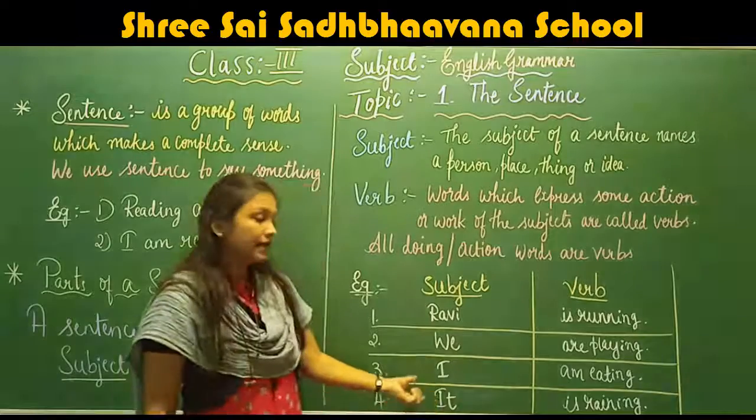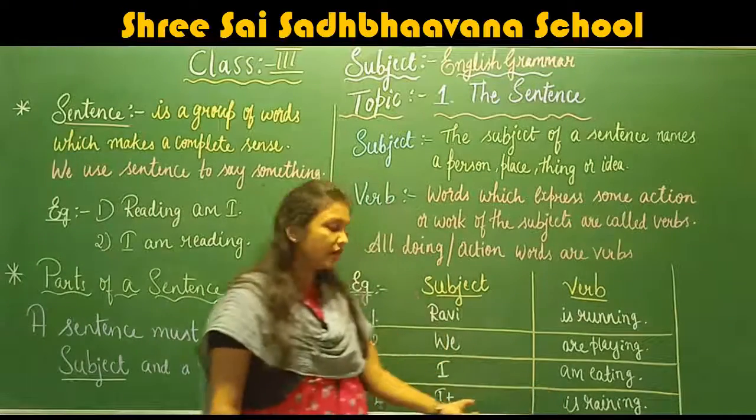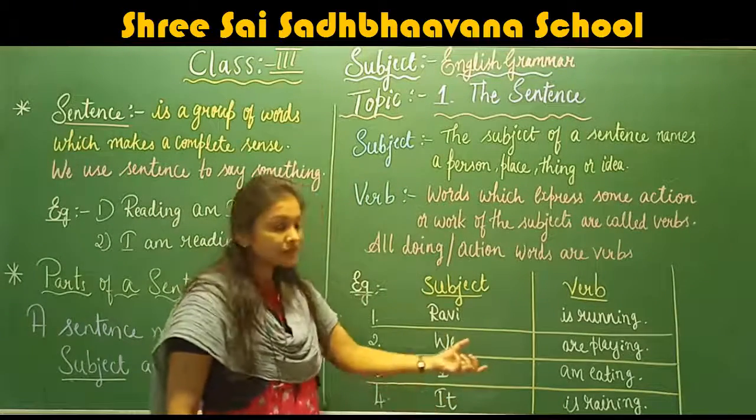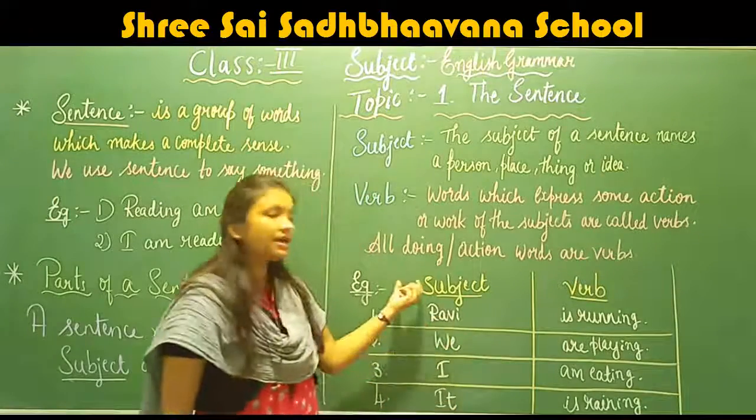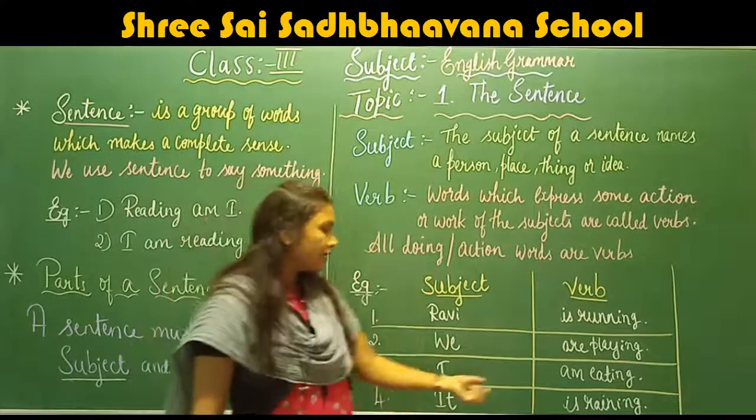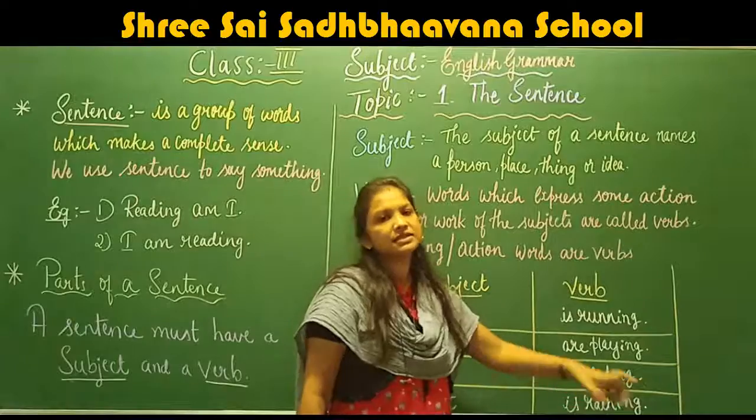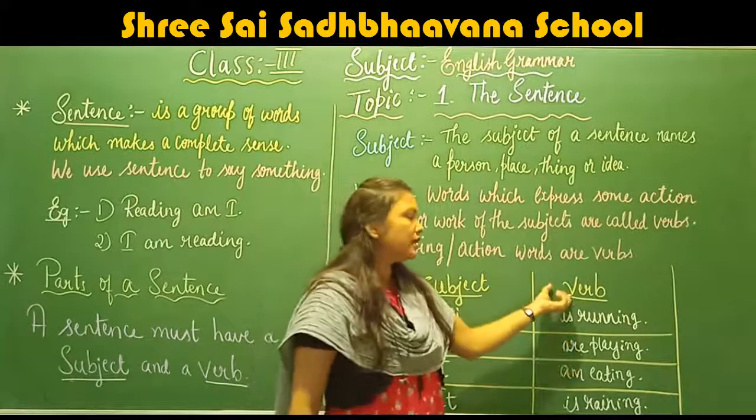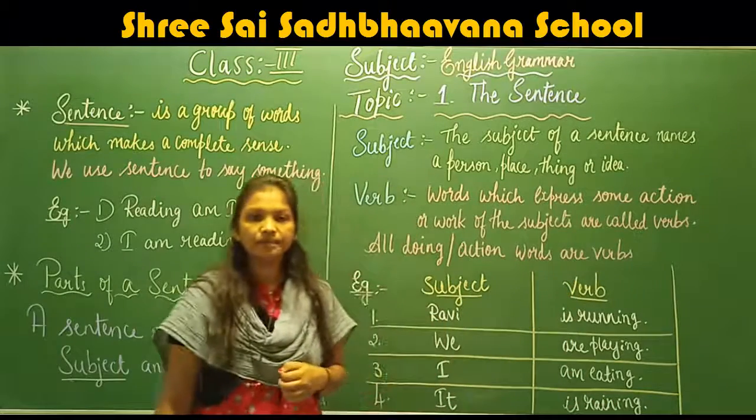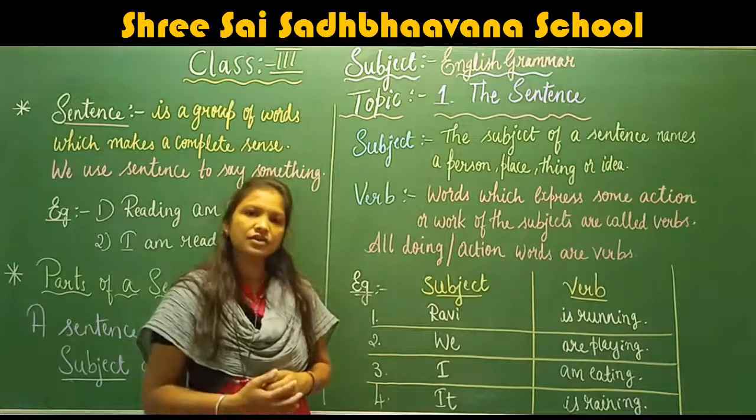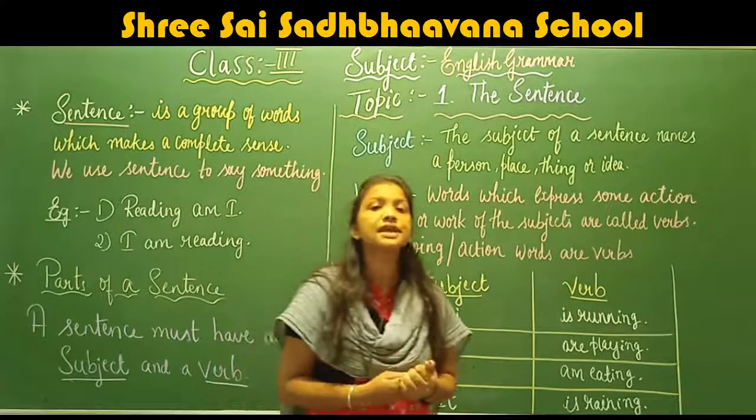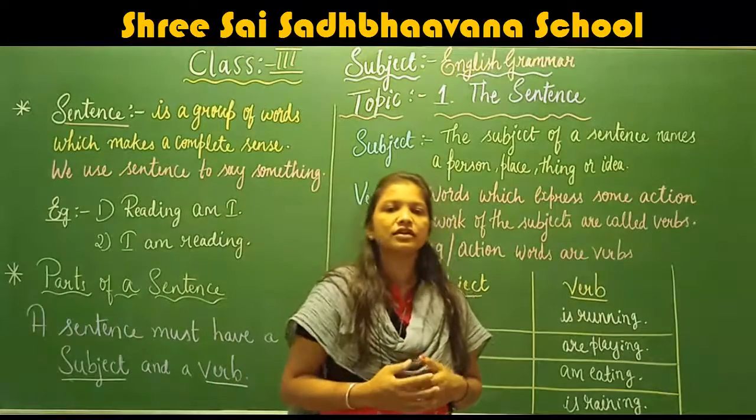So here it. It is raining. So here the word it is talking about something, so it comes under the subject. Okay, is raining. Is raining is an action word. So here is raining is verb. Okay, understood children? Did you understand the meaning of sentence and parts of sentence?